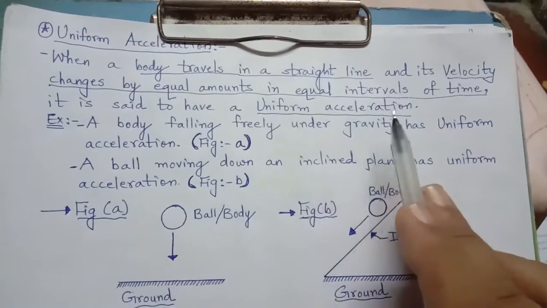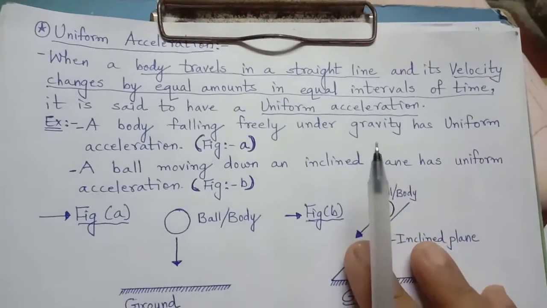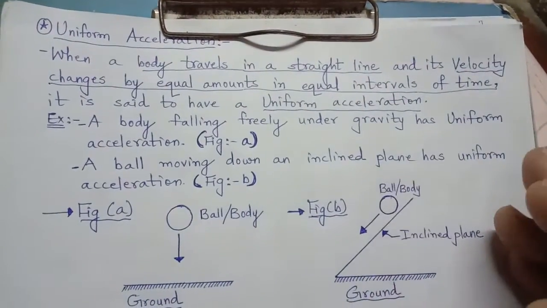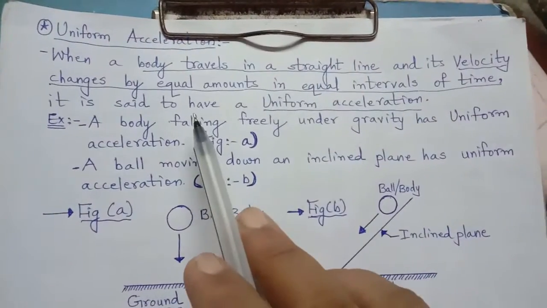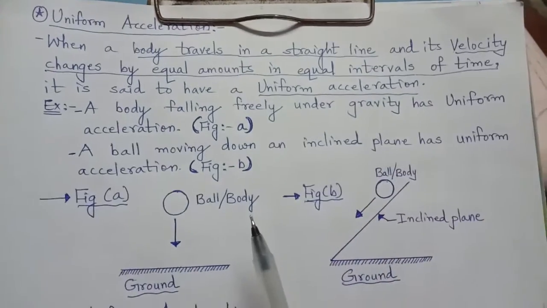Then it is uniform acceleration. Same as uniform motion, when a body travels equal amount of distance in equal interval of time, uniform motion. Here, velocity changes by equal amount in equal interval of time, uniform acceleration.